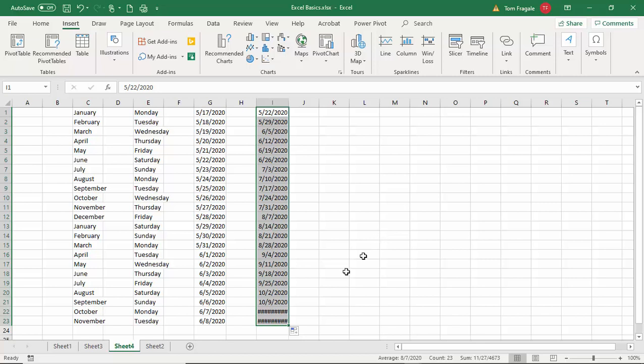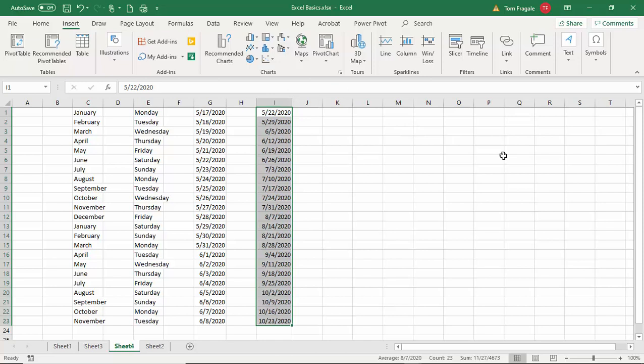Now this is the first time that we've seen the pound signs. Whenever you see that, it simply means we have to make that column bigger. So remember how we did that. I'm going to go between those two columns, get the black cross, double click on the black cross, and it makes the column bigger. So I typed in this Friday, and I typed in the following Friday.